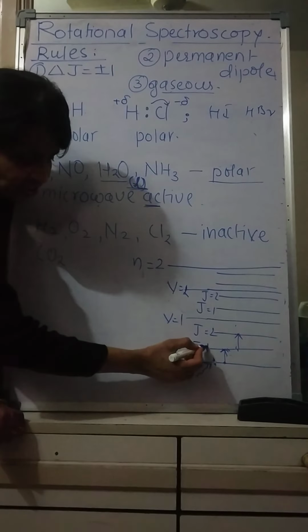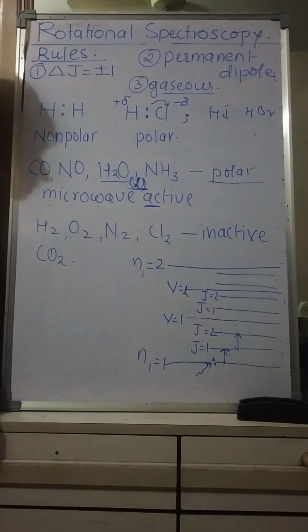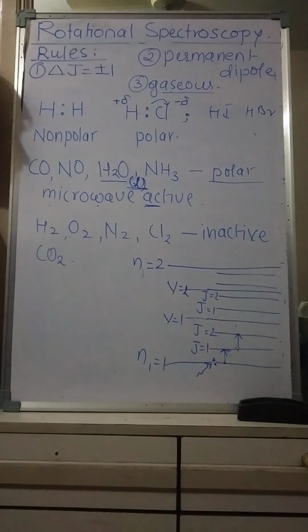So these J is equal to 1, J is equal to 2 are referred to as rotational levels, and one has to find out what is the energy of these rotational levels for a simple molecule. So in the next lecture we shall see that.